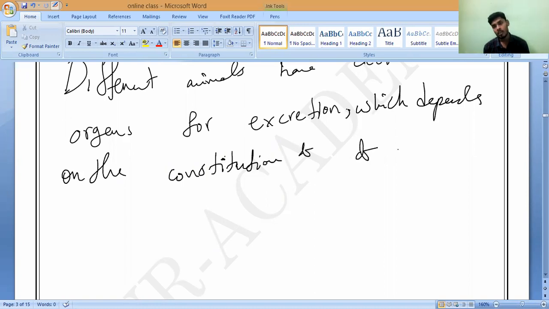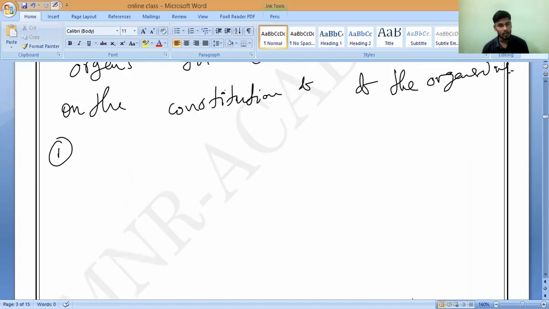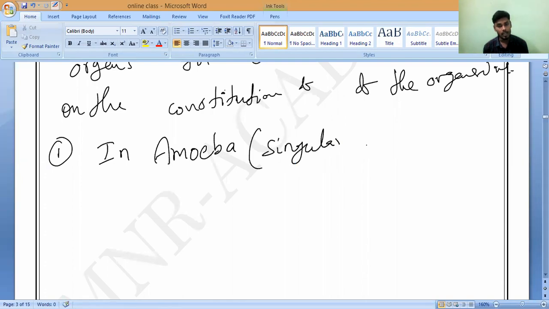So for example, let us take the first one. What is the first type of organism we know? Single cellular organisms, yeah? Amoeba. Correct or not? So let us take amoeba. What is the spelling of amoeba? A-M-O-E-B-A, correct? Amoeba. So amoeba is called what? Single cellular.